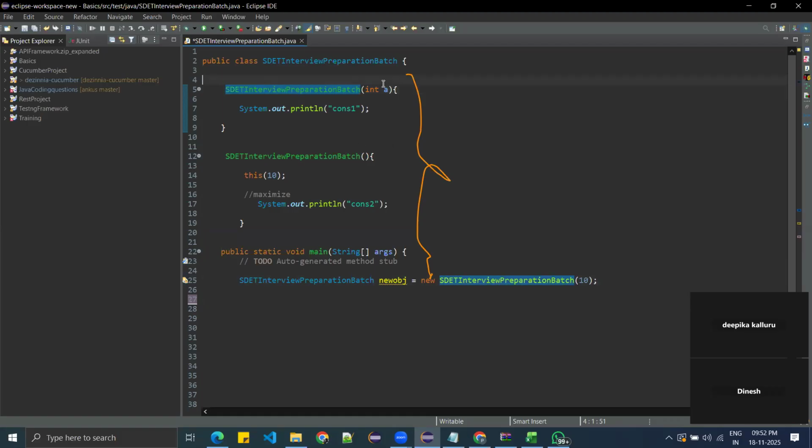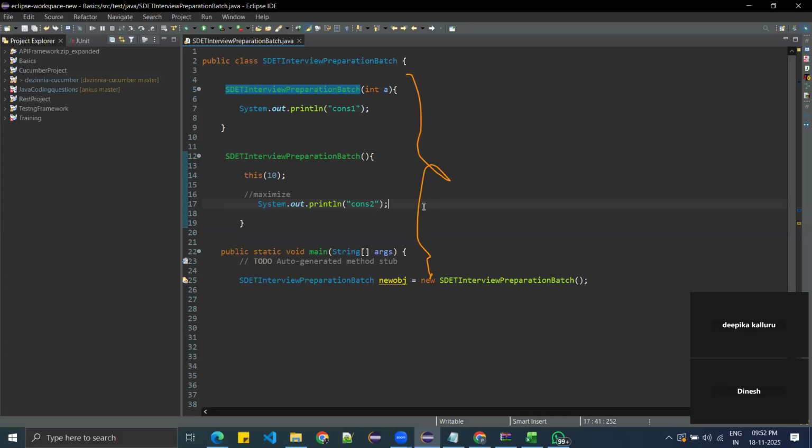So if you want to execute first this constructor and then this constructor, first it will go here, because this keyword is there. So first cons1 will be printed and then cons2 will be printed. So this is how the constructor chaining will be used here. Got it?